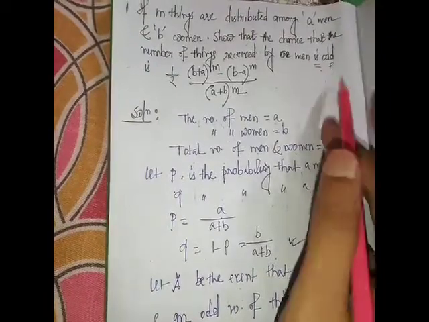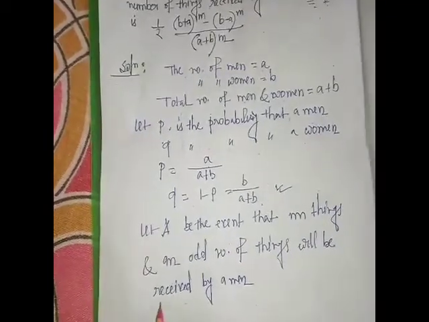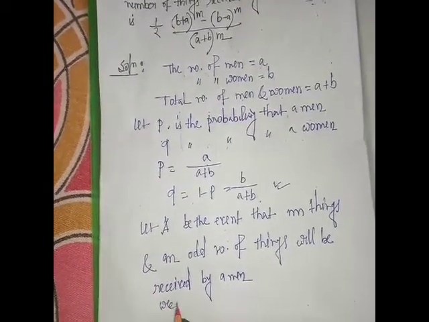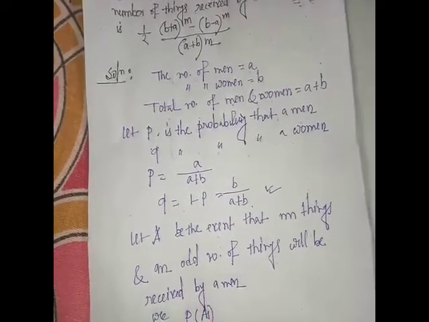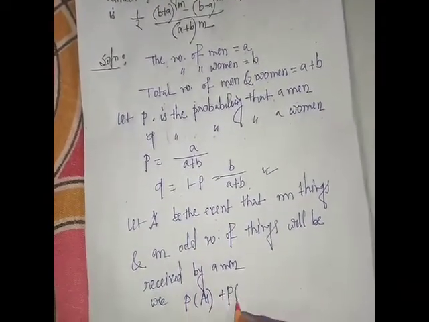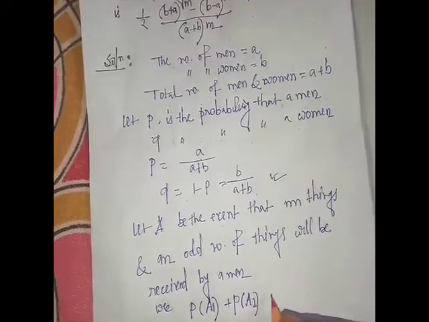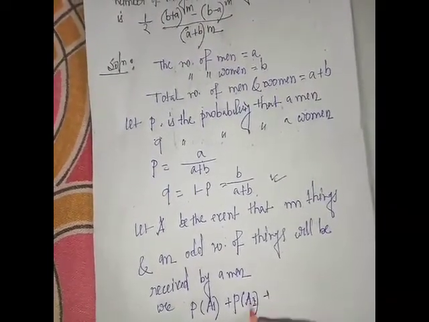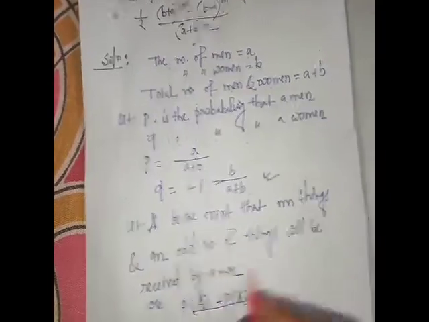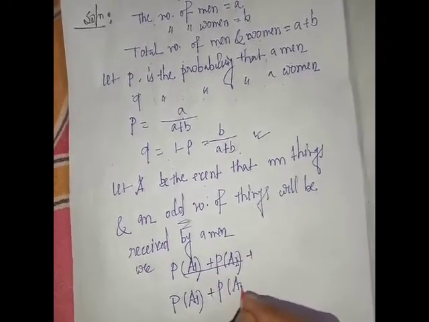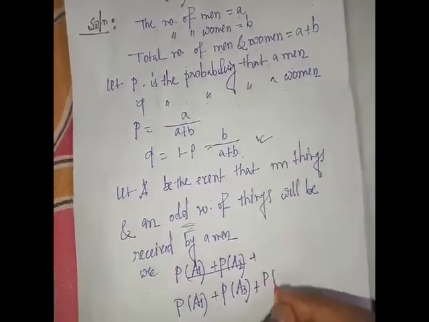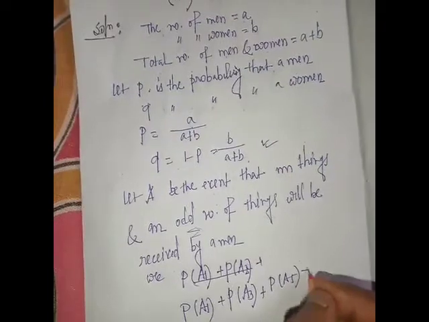Odd number of things means we find the probability of A1 plus the probability of A3 plus the probability of A5 plus dot dot dot.